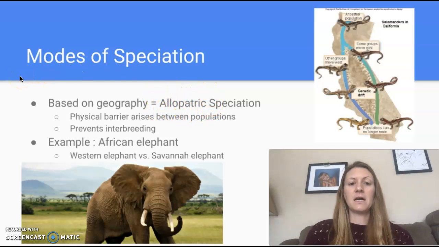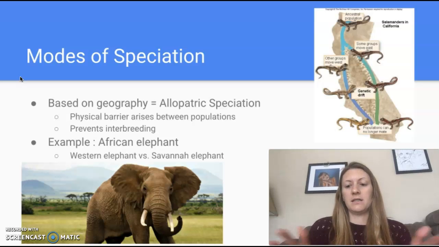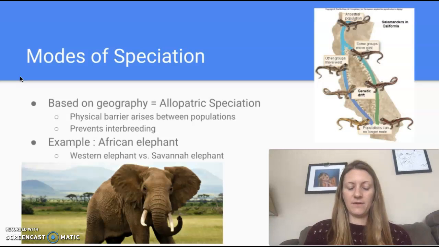This is based on geography. So what happens is that a physical barrier has to come up between the populations. This could be continents separating, like in the case of Pangea. It could be a river forming, a rift valley forming, something like that. But what that physical barrier does is prevent breeding between the two species.